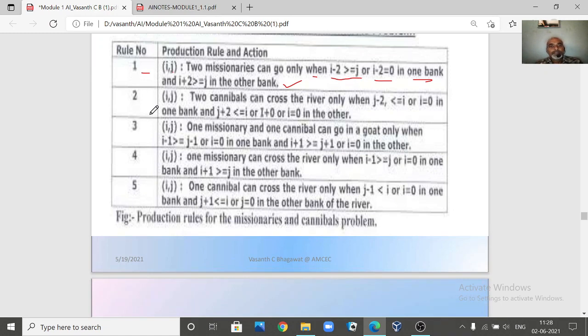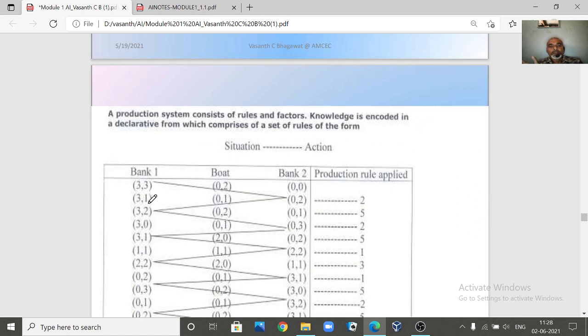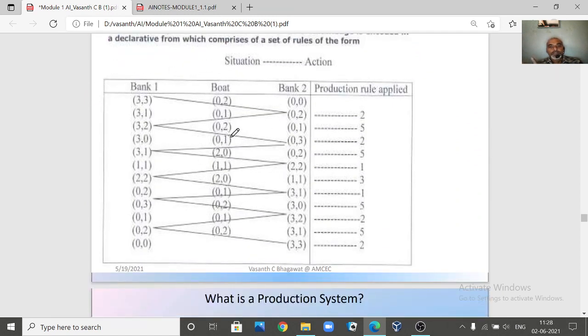Like this, we are going to write the production rules. This is the solution. It is the same solution as in the previous diagram, but the representation is slightly different. The initial condition is 3 comma 3. In the boat it says 0 comma 2, that means 2 cannibals are going in the boat. When they go in the boat, this is the position.